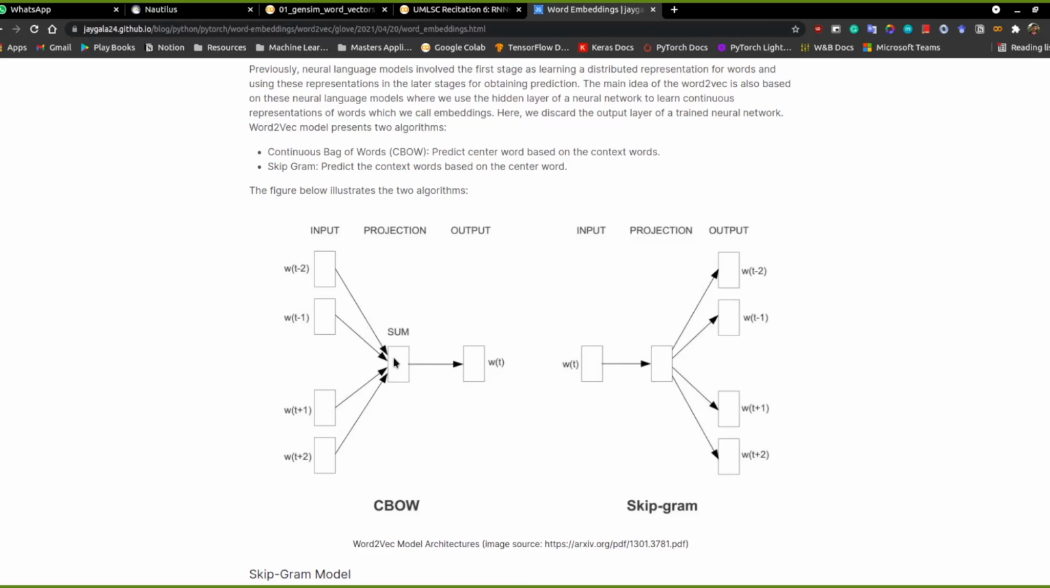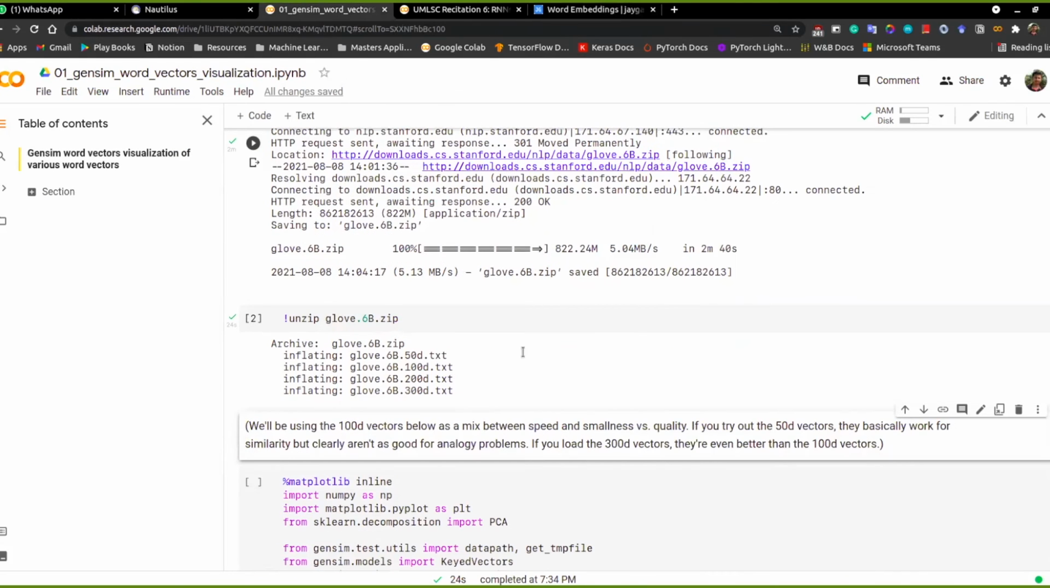For continuous bag of words, the idea is, let's say we have some context for a particular word, and based on the context that we have, why don't we predict the center word? The skip-gram model does the reverse. Let's say we have some center word, why don't we predict the context around it? What would be the most likely context around it? Based on these two different ways of dealing with the same problem, we generate these representations for the words, and based on these representations, we are able to model all these analogies.